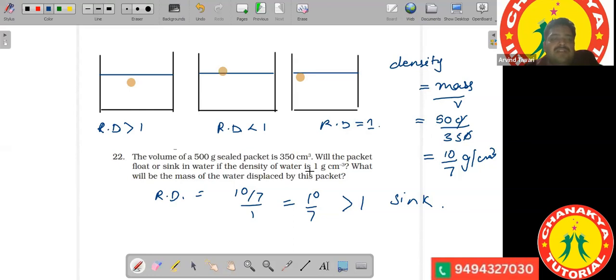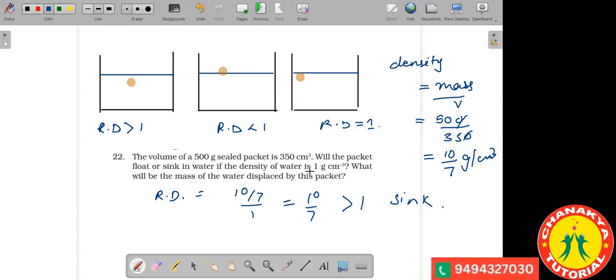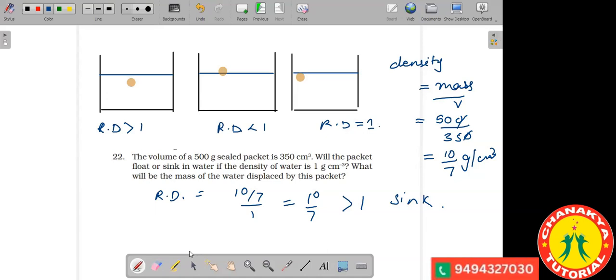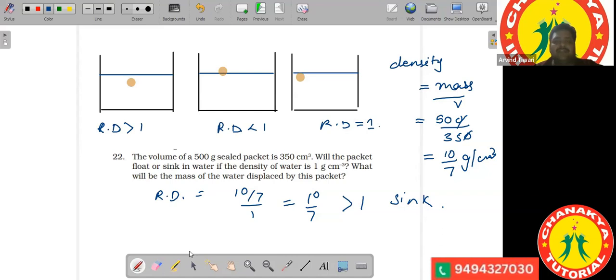Also do the second part. What will be the second part? What will be the mass of water displaced by this packet? Sir, I sent your answer. Who has sent the answer? I got only the answer from Siddhisri. You just said it will sink. You did not find out its relative density. Find the relative density, and after that you also have to find what will be the mass of water displaced by this packet.